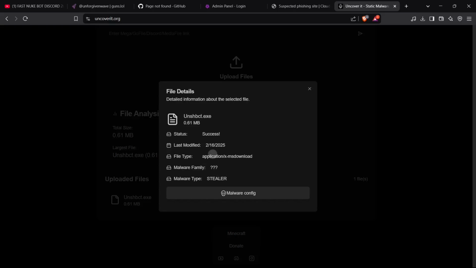This is a pretty good website. You guys should totally check this out. This is a static analysis website. They are very new in the business, so I would recommend supporting them a bit as well.